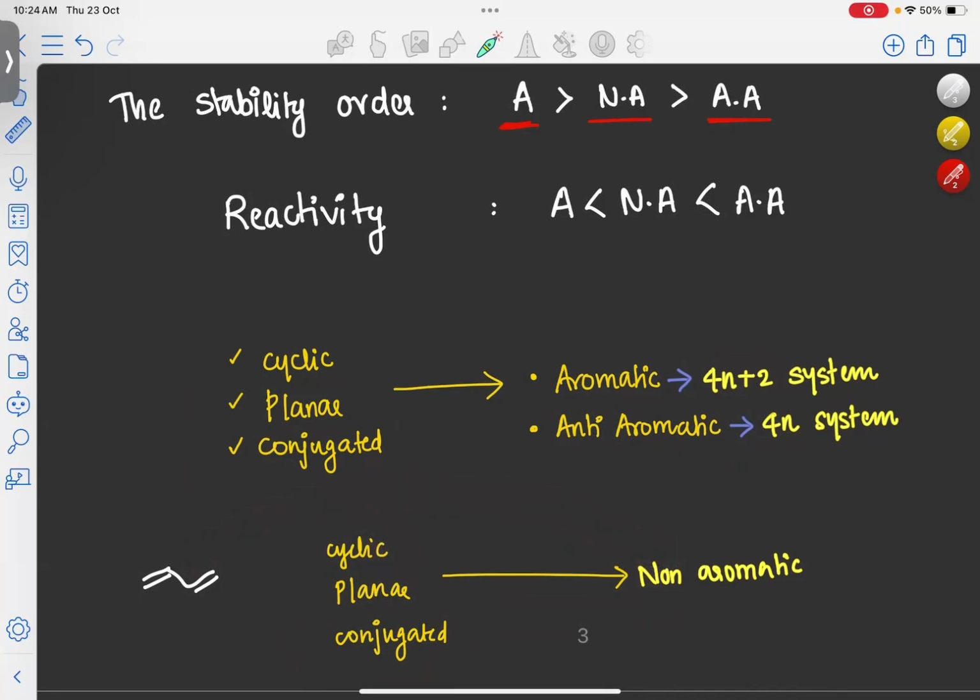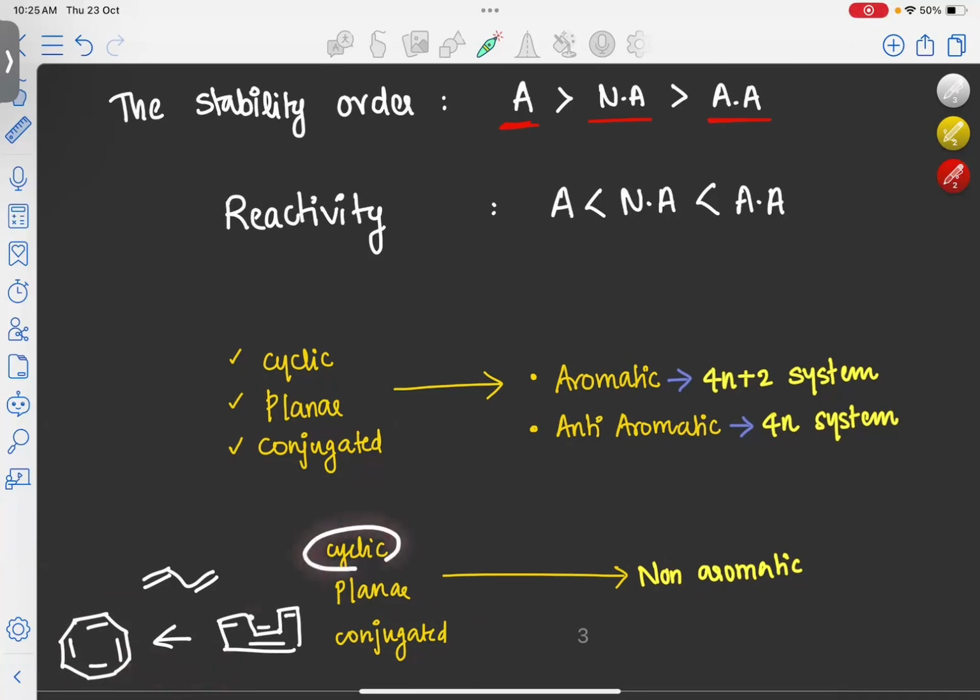In the second case, suppose our molecule is cyclic and conjugated, but it is not planar. For example, take cyclooctatetraene, the 8-annulene. The structure would be drawn like this, but the actual structure is a tub-shaped structure.